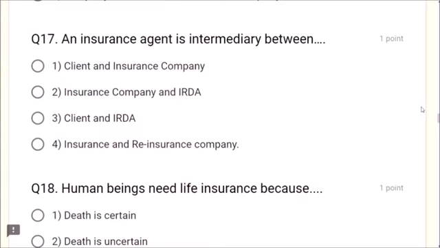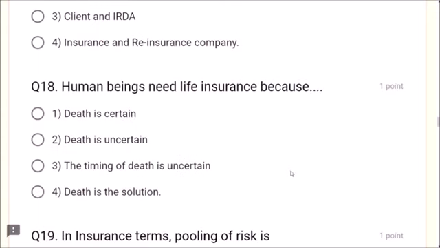Next, question number 17. An insurance agent is an intermediary between insurance company and IRDA, client and insurance company, client and IRDA, or insurance and reinsurance company. Agent is an intermediary between client and insurance company. This is the correct answer, friends.